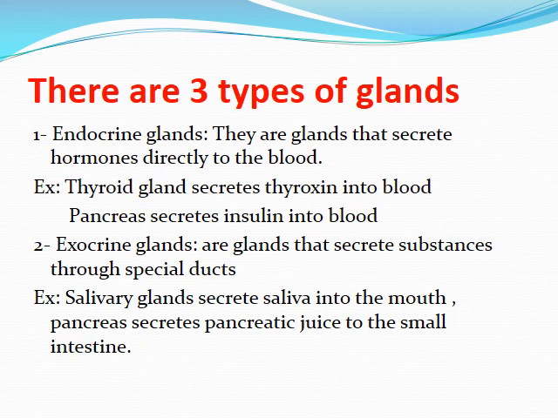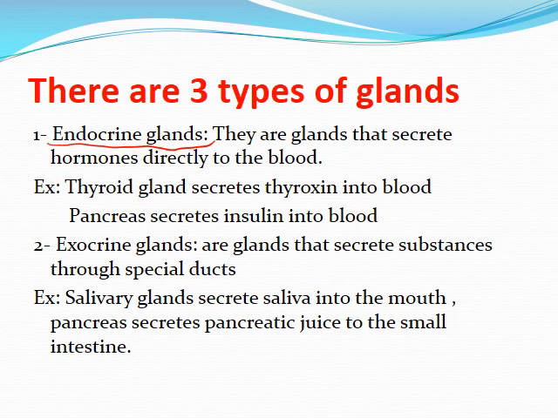How many types of glands do we have? We have three main types of glands. Number one, the endocrine glands. What are the endocrine glands? They are glands that secrete their hormones directly into the blood. For example, the thyroid gland secretes the hormone thyroxine into the blood, or the pancreas secretes insulin into the blood.